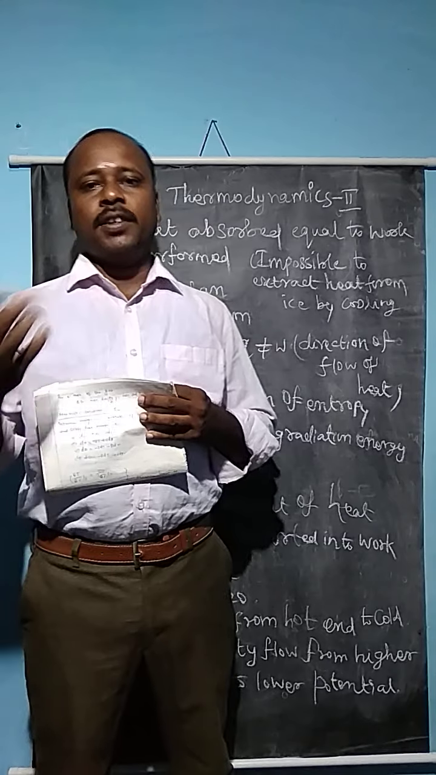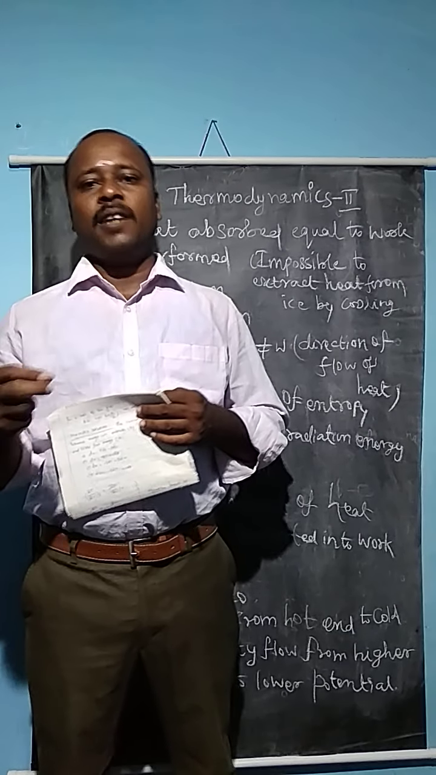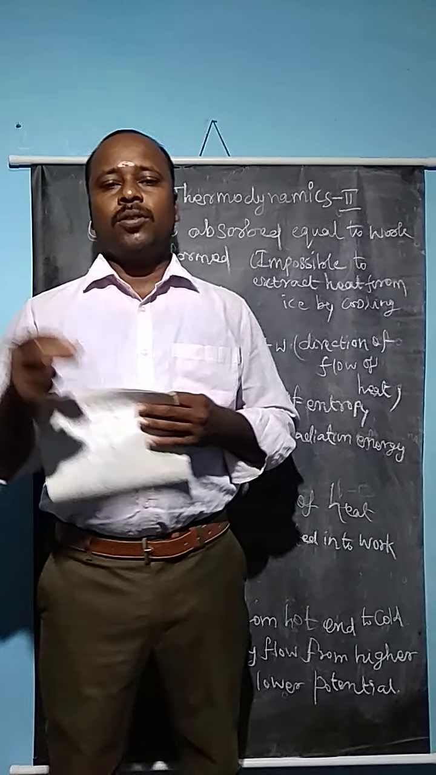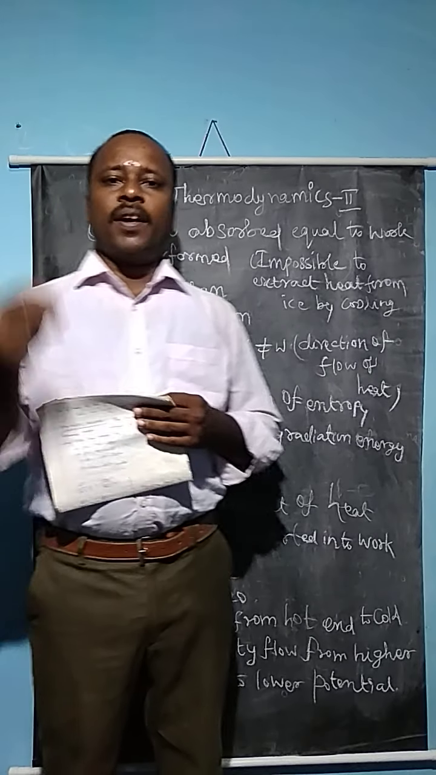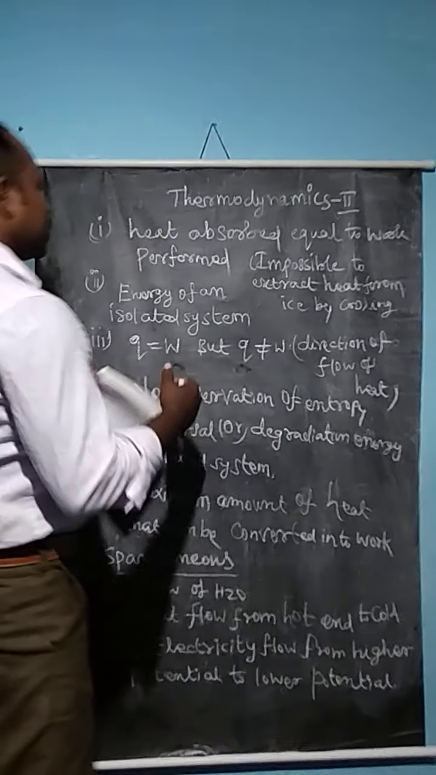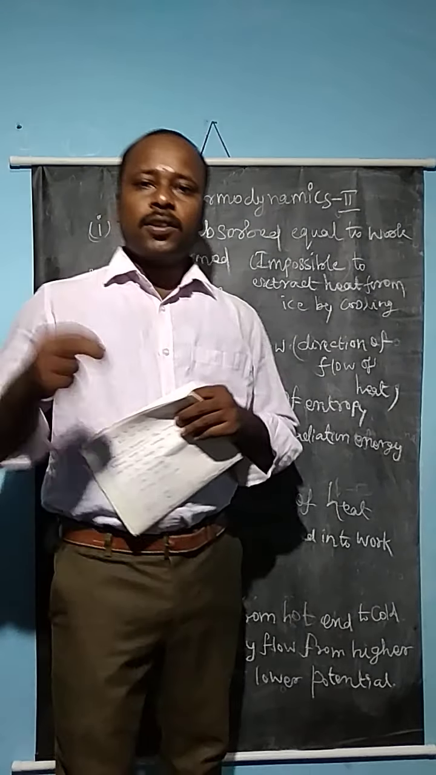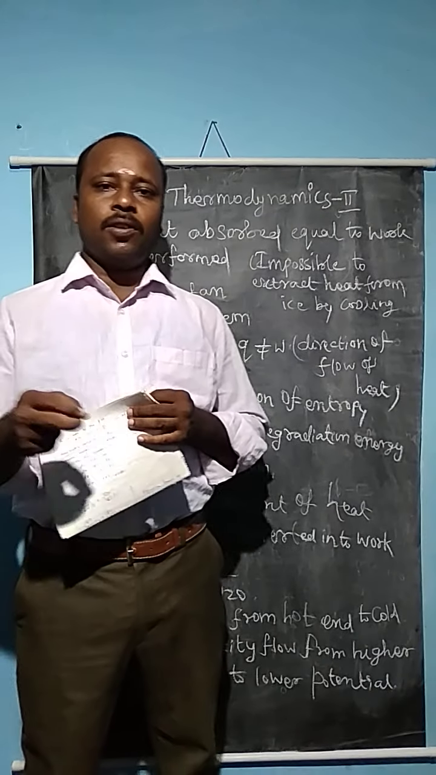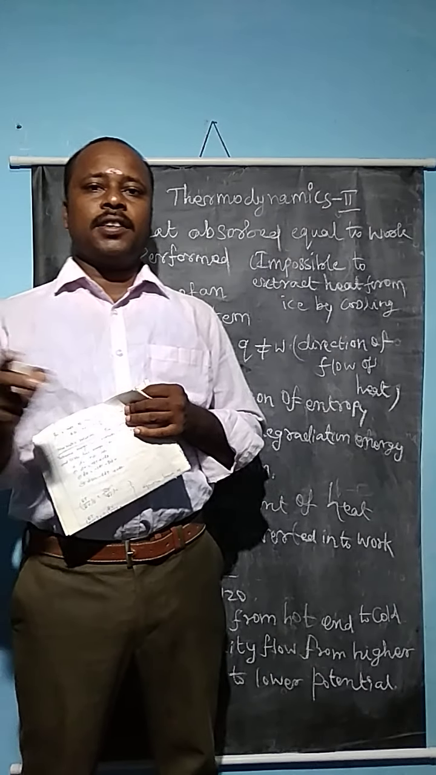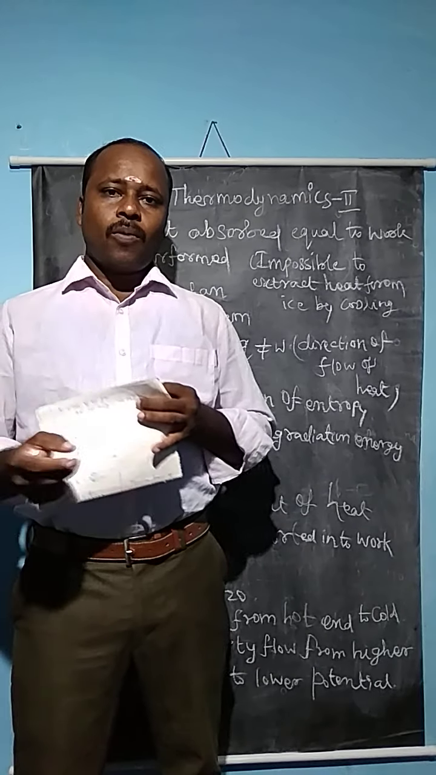Suppose we say it another way: it is impossible to extract heat from ice by cooling. So this is one of the failures, and we need the second law of thermodynamics. The second point is the energy of an isolated system. The energy of an isolated system remains constant during the reactions because the energy cannot be transferred from the system to the surroundings. What is a system?